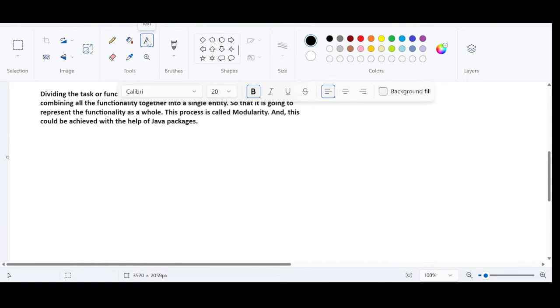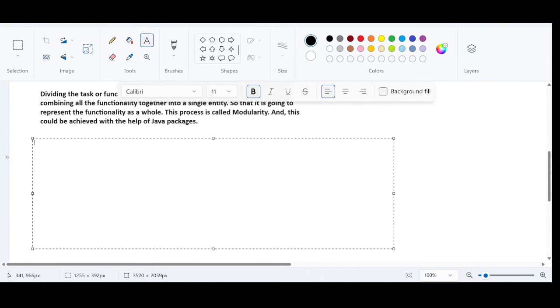The topic is the import statement. This is also a popular question. You must pay some attention here. How to import, how to access a package from another package?